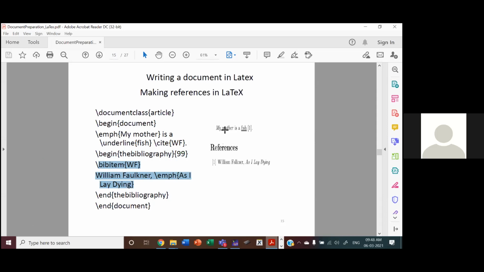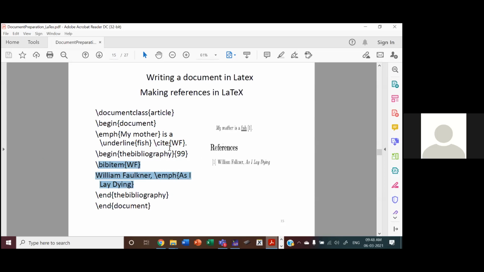So you see, my mother is a fish, that's a content. And you are citing a document. That one is automatically numbered. In the references, because I have given the bibliography environment, what is this 99? I'm going to give 99 papers in this references, maximum. So the first paper is bib item, the label is WF.